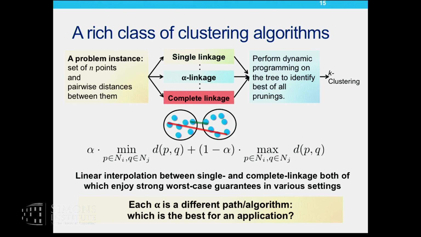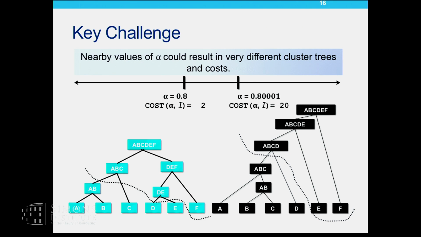Is the algorithm class clear? So for example, average linkage is outside the scope of this family. Exactly. So we will get to a richer class of functions later on, but just for the sake of the talk, for simplicity, I'm going to consider this. So okay, this brings us to a key challenge here.